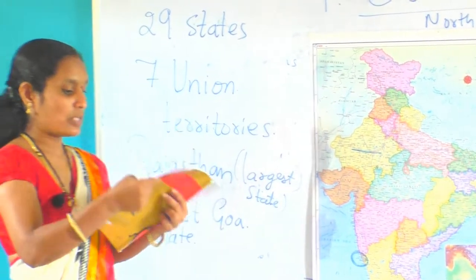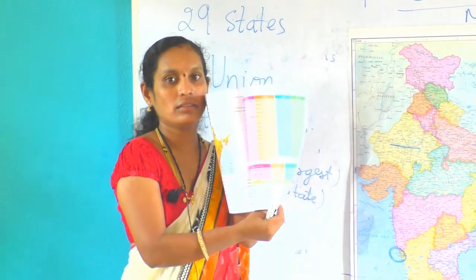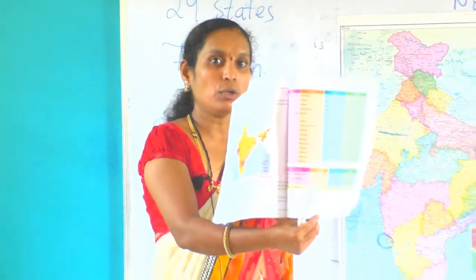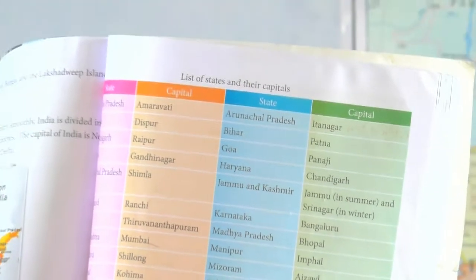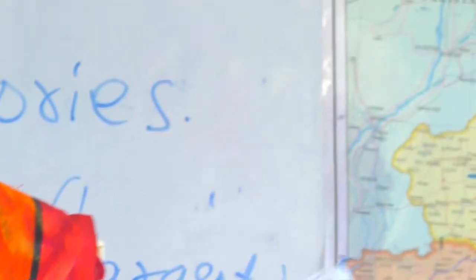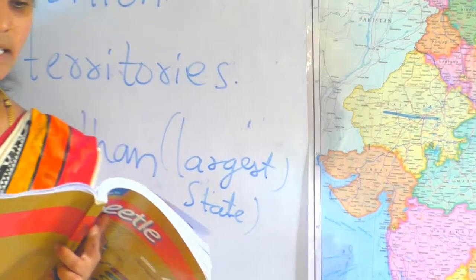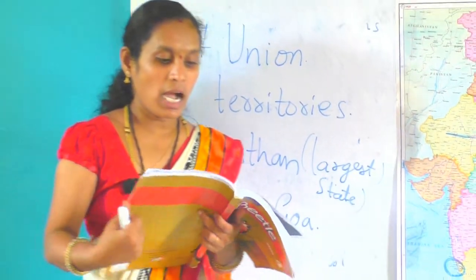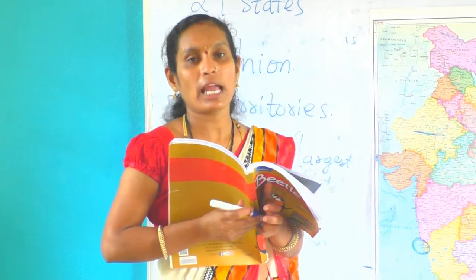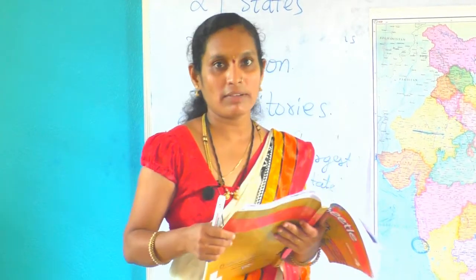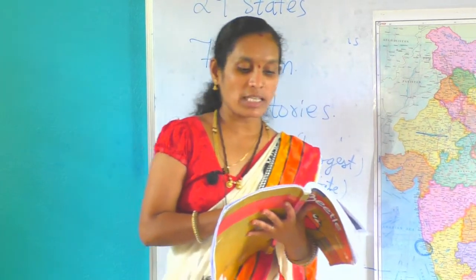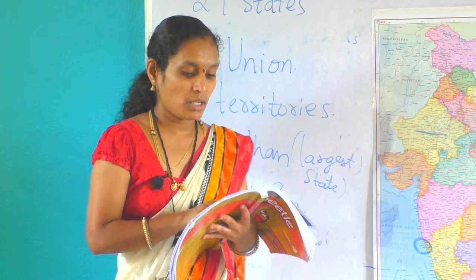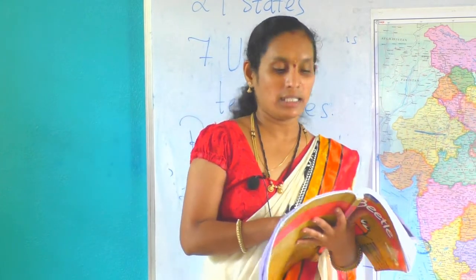Next, see page number 255, India's capital and state capitals. Andhra Pradesh, Amravati. Assam, Dispur. Chhattisgarh, Raipur. Gujarat, Gandhinagar.